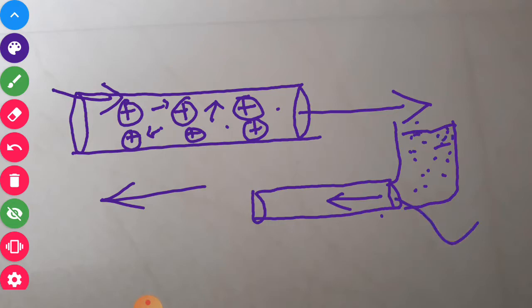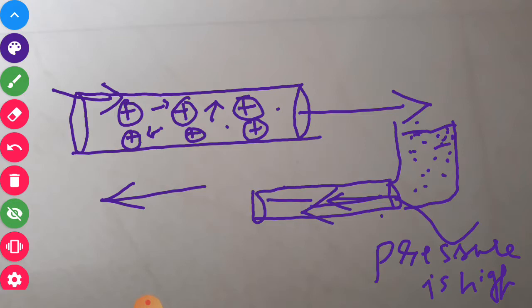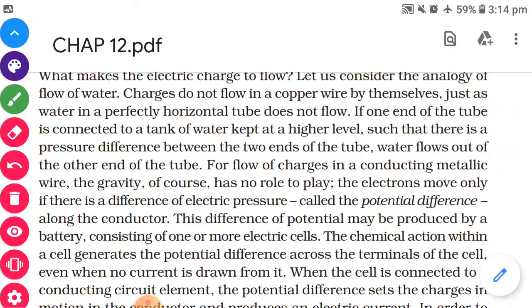Then here, the pressure will be high. And what will happen? The water will start flowing from high pressure to low pressure this way. So there must be a pressure difference so that flow of water takes place. Similarly, there must be a difference of something. That something is nothing but the electric pressure, which is also called the energy difference, and that is known as the potential difference. There must be a difference of energy.